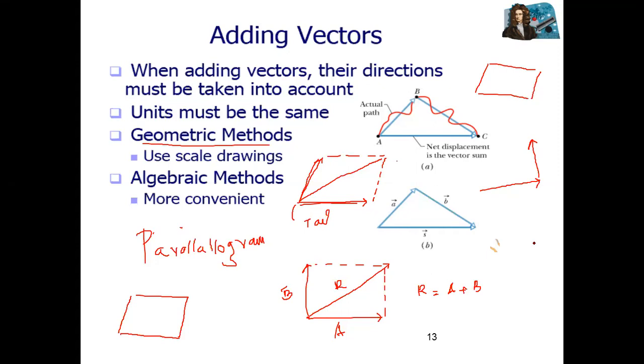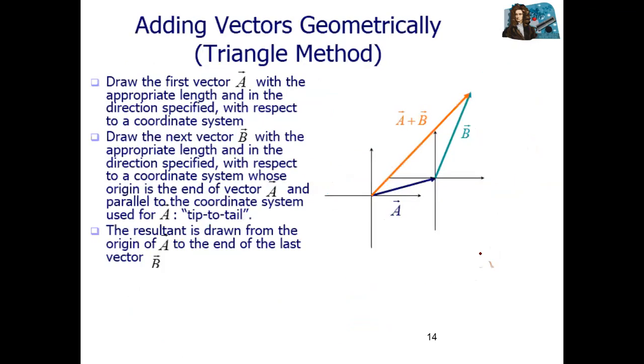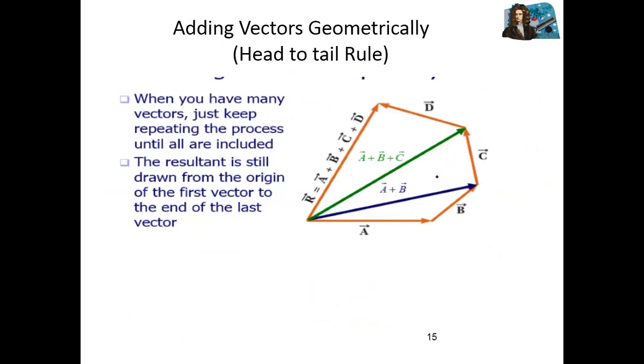Excellent, Mehdi. So these three methods are graphical presentations of vectors. Here you can see this is the triangular method, correct? And the next one is the head-to-tail rule.